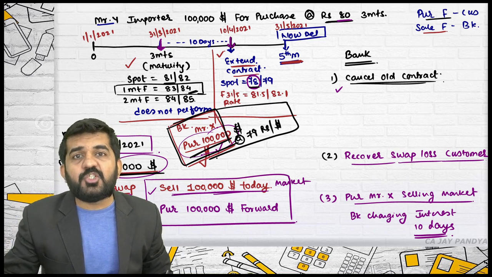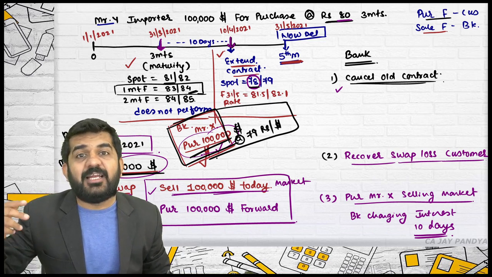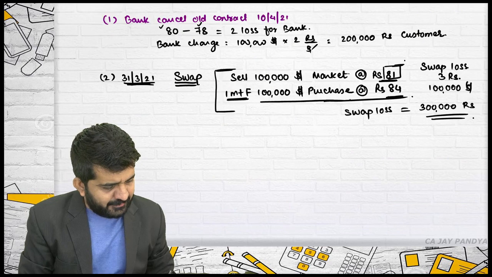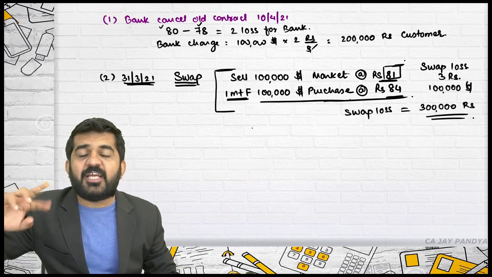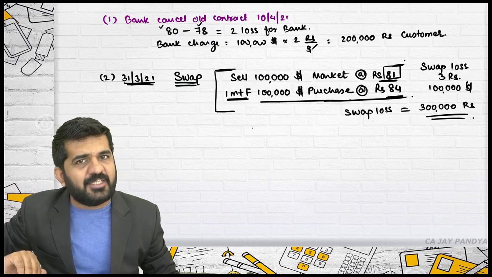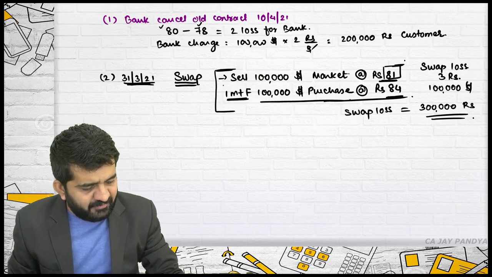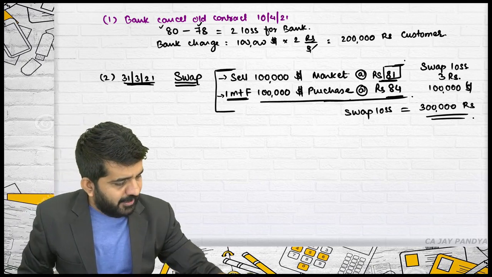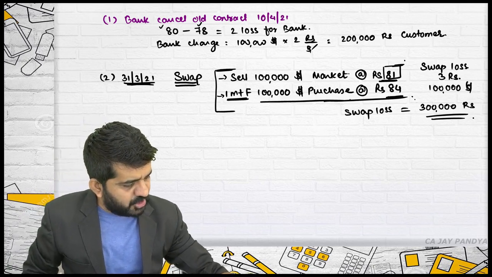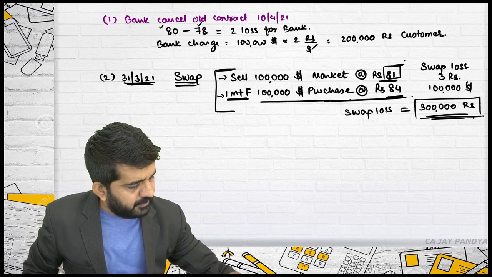If Mr. Y does not turn up, the bank will sell it into the market and the bank will purchase 1 month forward. Because in swap there is a cash inflow, there is also a cash outflow. If you are giving something to someone, you will have to take something from someone. That's correct. So actually what is happening is, there is a swap loss of 3 lakhs.